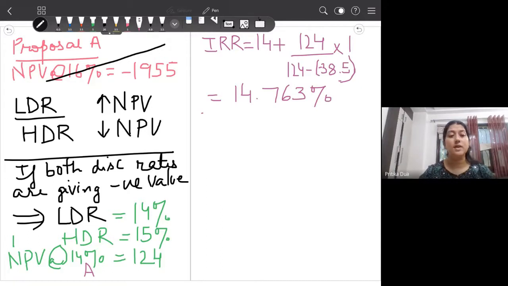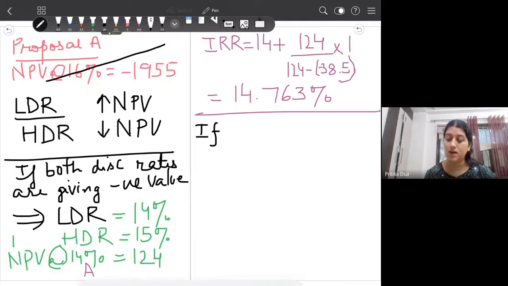If both discount rates are giving you a negative value, you will have to move to a lower discount rate. Now this is again rarest of rare chance that you will get a question like this, but from the logic point of view, you should always be clear.